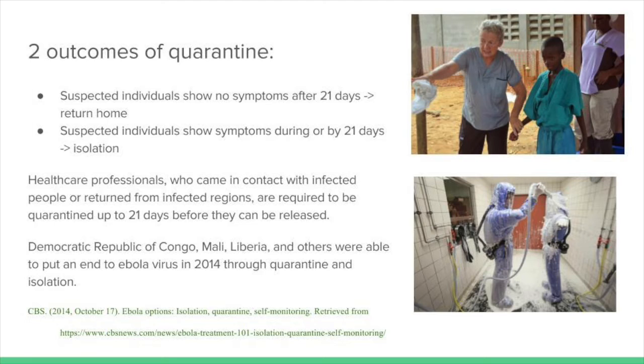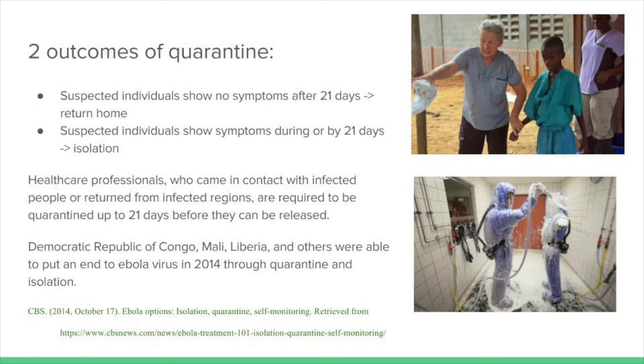suspected individuals who show signs and symptoms during or by the end of the incubation period will be isolated for treatment. According to CBS News, a new law required all individuals, including healthcare professionals, to be put into quarantine for a duration of 21 days before they can be released.